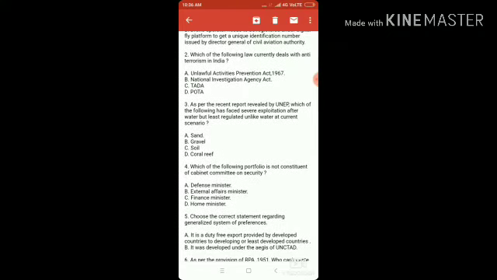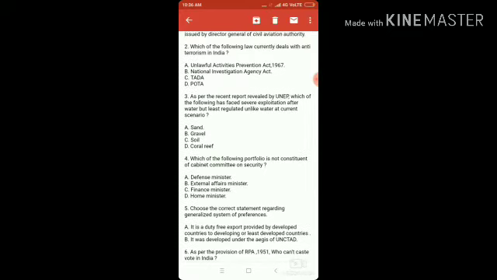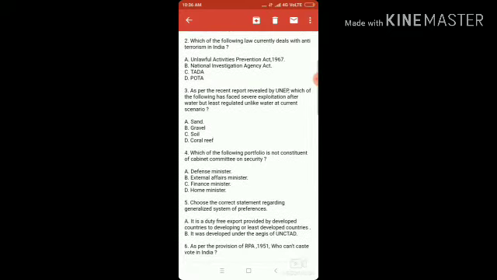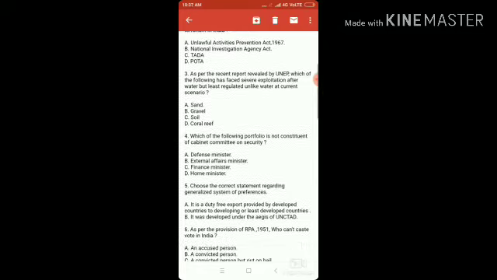Question number 2. Which of the following law currently deals with anti-terrorism in India? Here you must emphasize the word currently. Unlawful Activities Prevention Act 1967, National Investigation Agency Act. These two are the existing laws which deal with anti-terrorism. Rest, TADA and POTA, have been repealed. So option A and B.